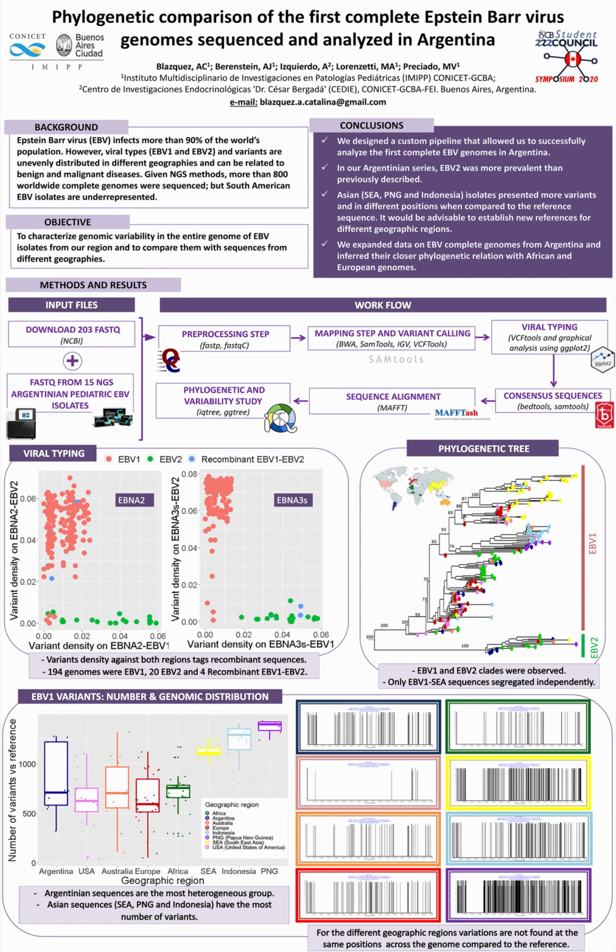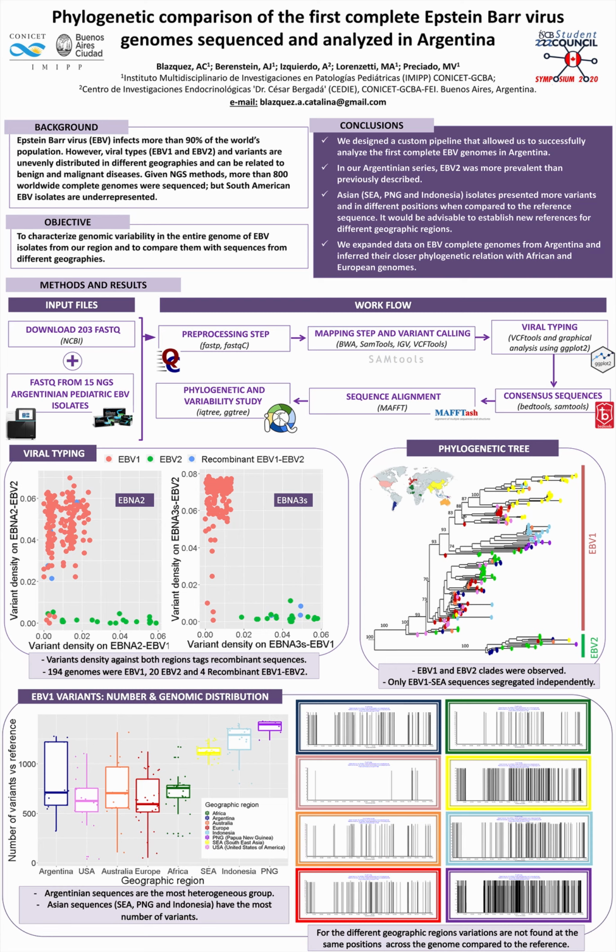According to our custom pipeline, in the viral typing graph, we can see that when I map to the incorrect reference, I expect to discover more variants than if I map to the correct reference. In this case, both genes are necessary to infer viral type and detect recombinant sequences.